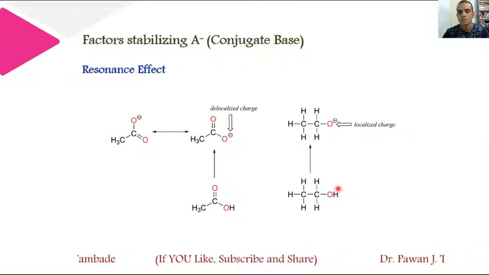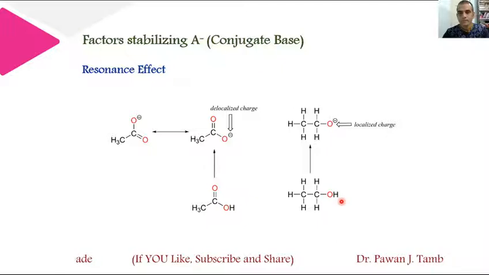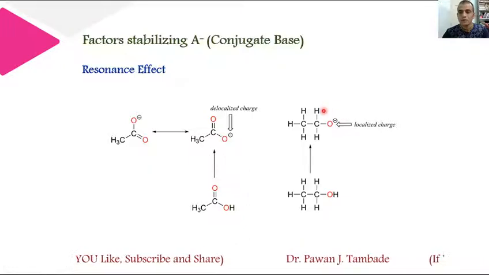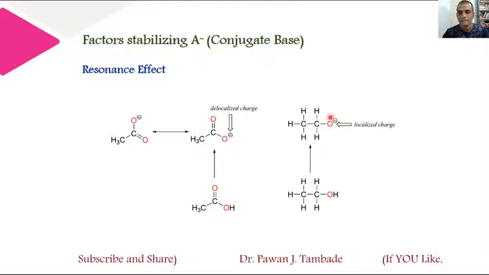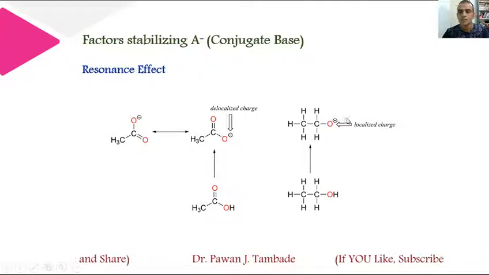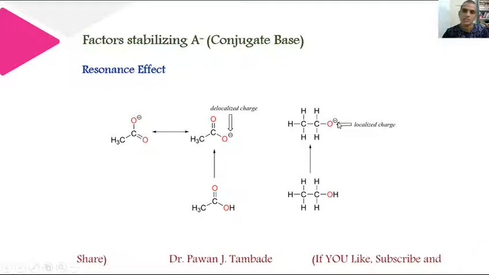Suppose this OH bond is broken, that is, hydrogen is lost as H positive ion, then it will show acidic character. Then there will be formation of this anion, and in this case the negative charge is localized and thus present only on one oxygen atom.